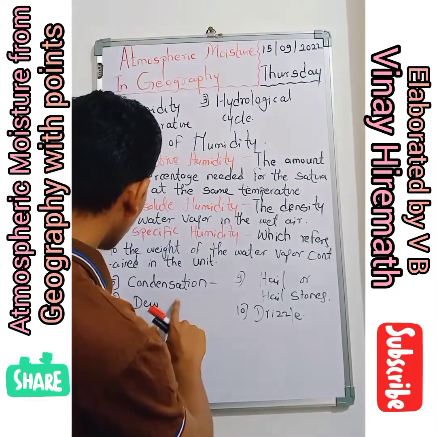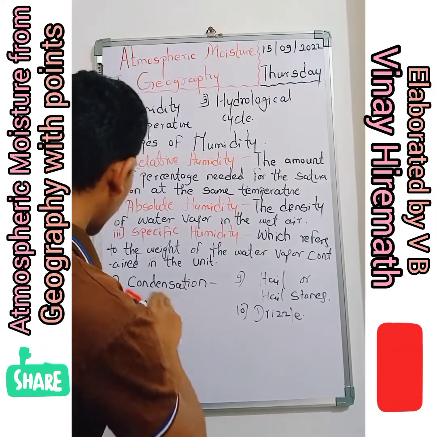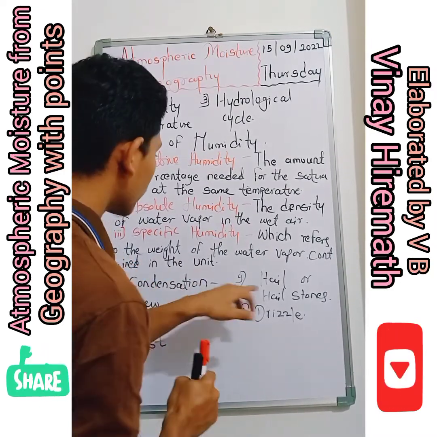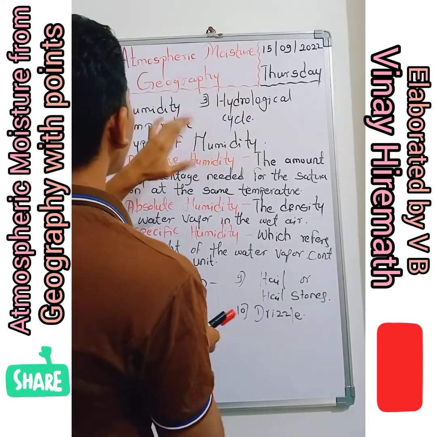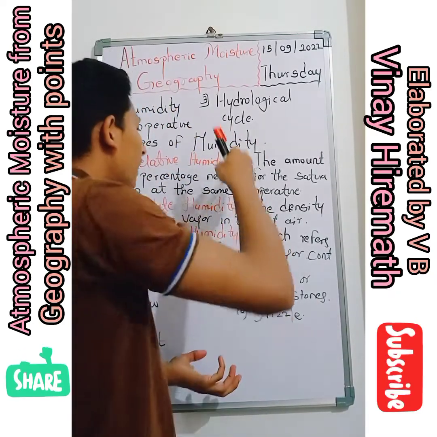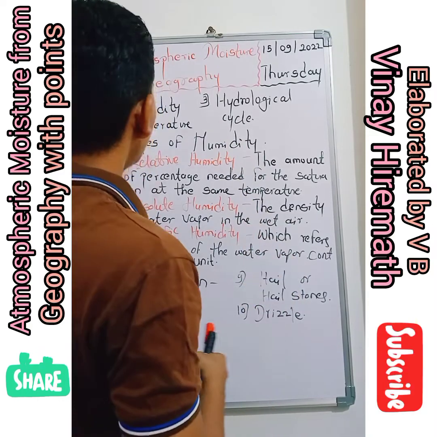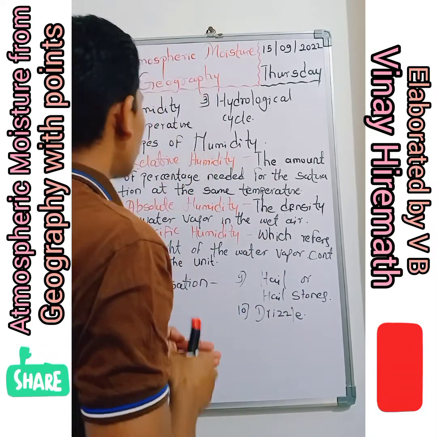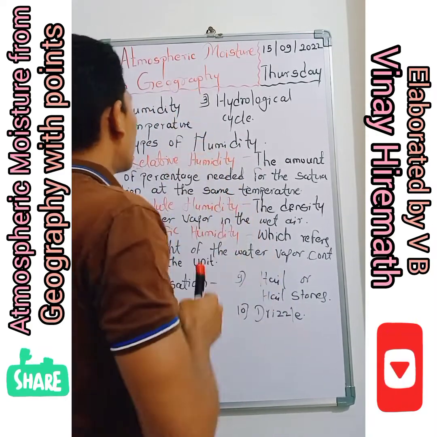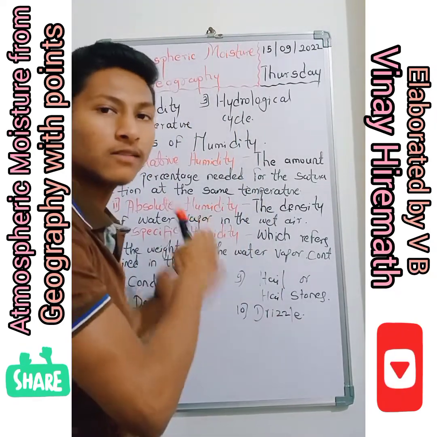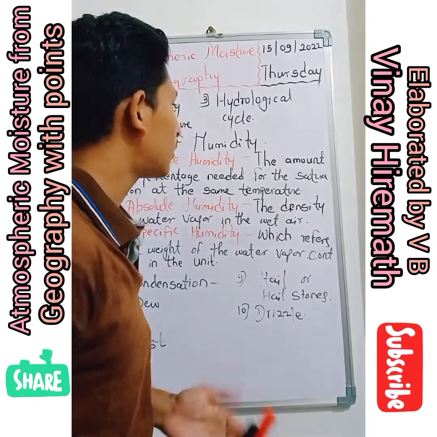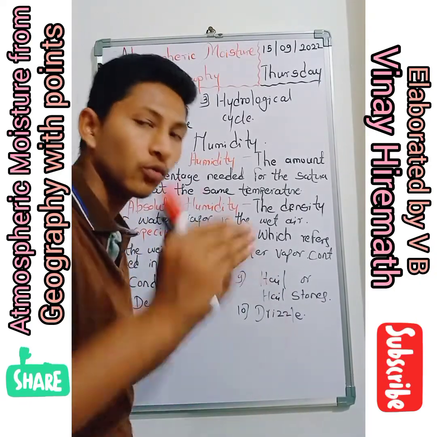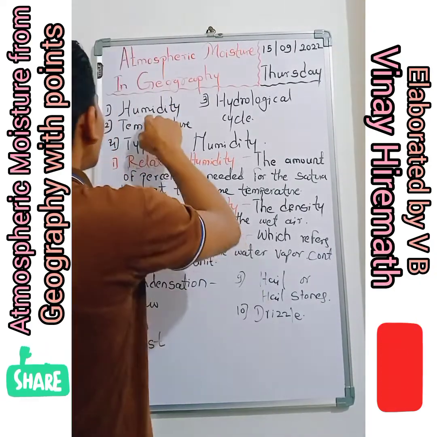Now I have given further points like condensation, dew, fog, frost, hail, storm, and drizzle. These all points are regarding atmospheric moisture. They are mingled with atmospheric moisture, so they are part of it, and that is why I have to explain all of them point by point. So please watch this video till the end. Okay, now I will start with humidity.